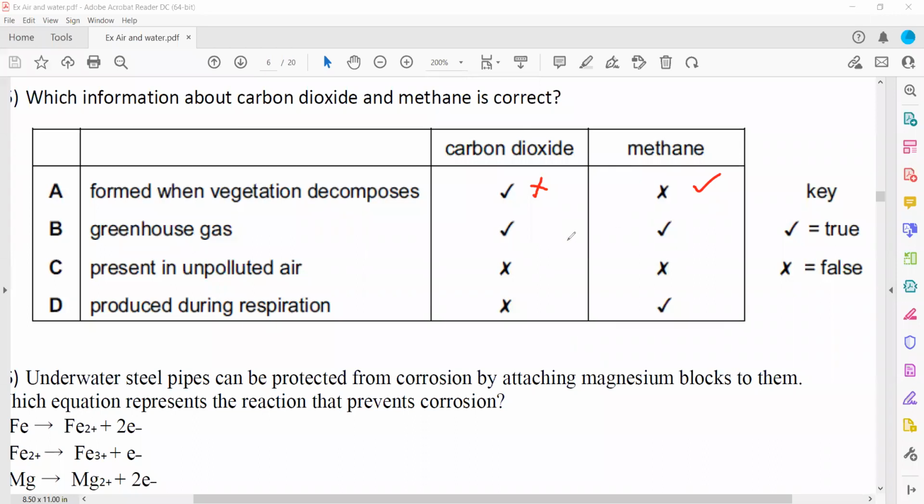Greenhouse gases, that's true. Both of the gases are greenhouse gases. They can cause global warming. Present in unpolluted air: carbon dioxide is present. Produced during respiration: carbon dioxide is produced, not methane. So the correct answer is B.